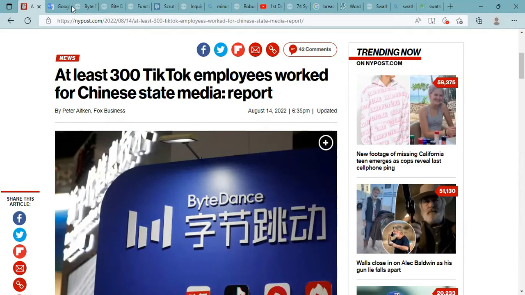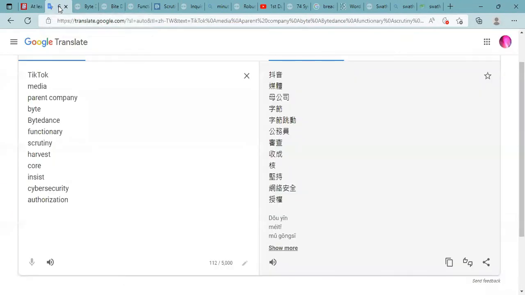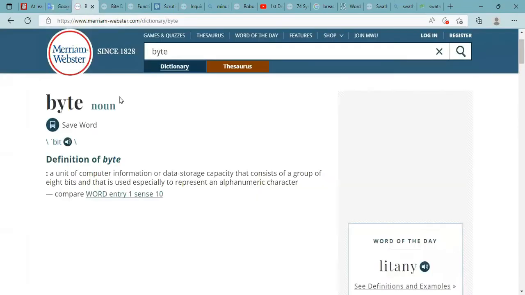Okay, now let's take a look at some of the words in this article that you guys might not know. TikTok 就是抖音，media 是媒体，parent company 母公司，byte 字节。Let's look at the definition for byte.